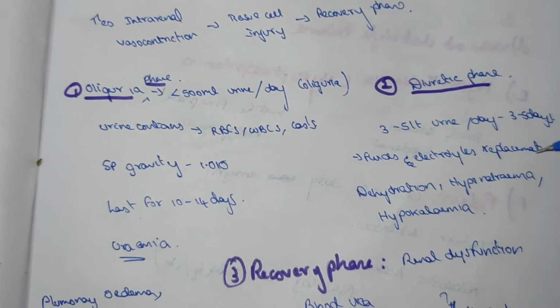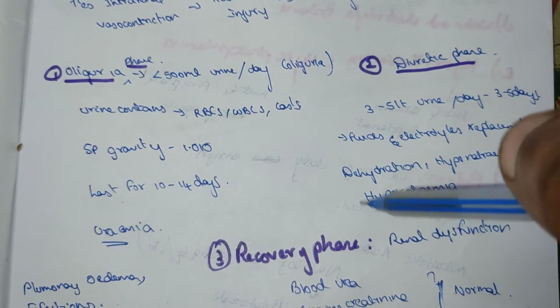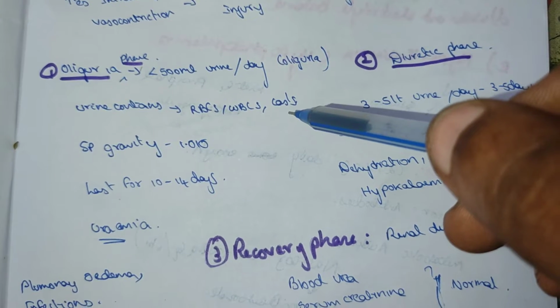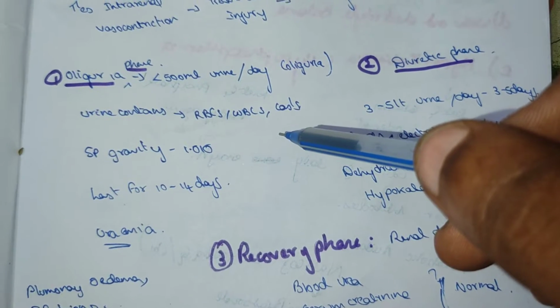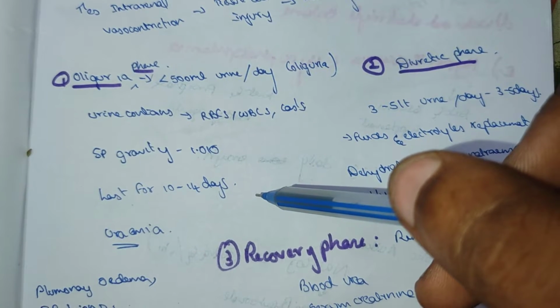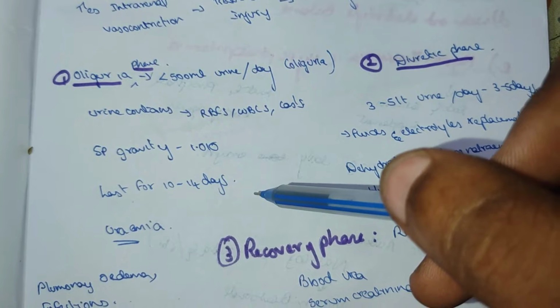This can be divided into three phases: oliguria phase, diuretic phase as well as recovery phase. In the oliguria phase, less than 500 ml of urine is excreted per day and the urine contains WBCs and RBCs. The specific gravity is 1.010, and it lasts for 10 to 14 days.